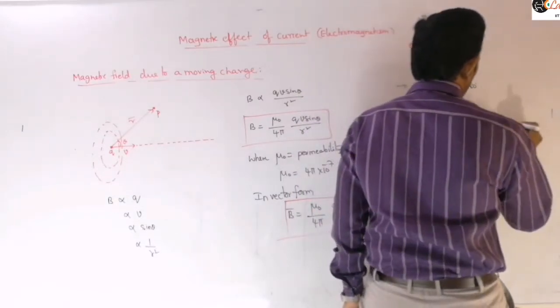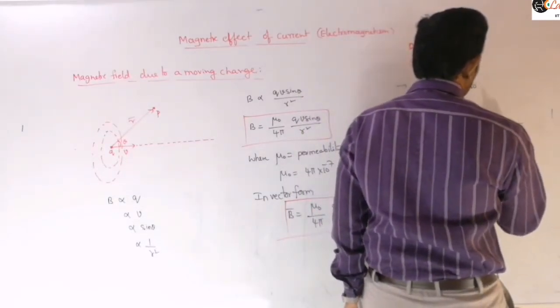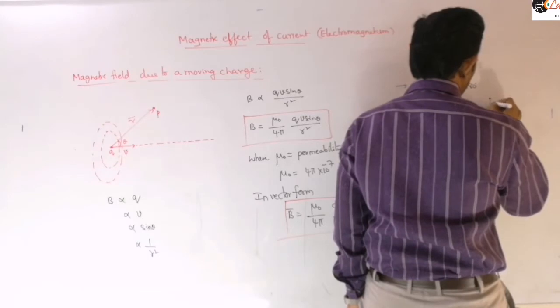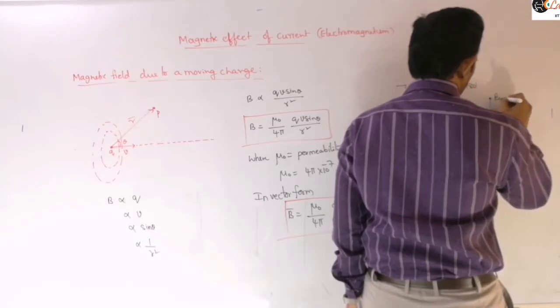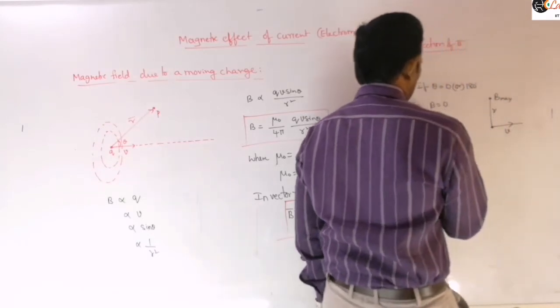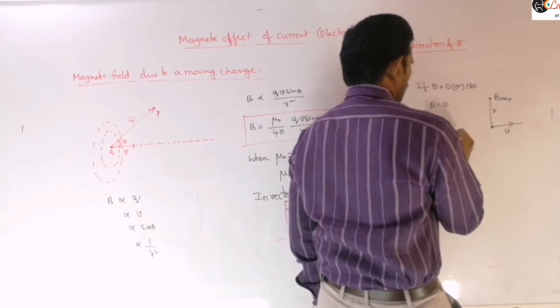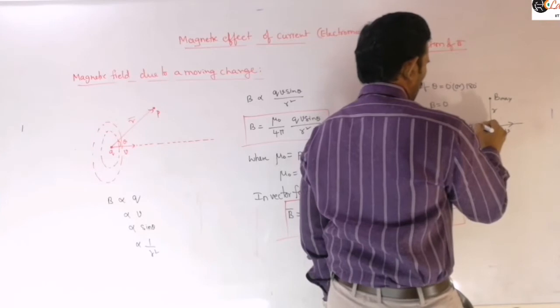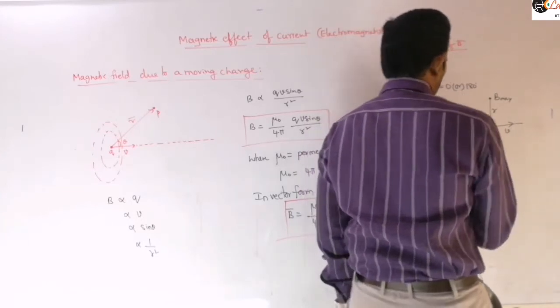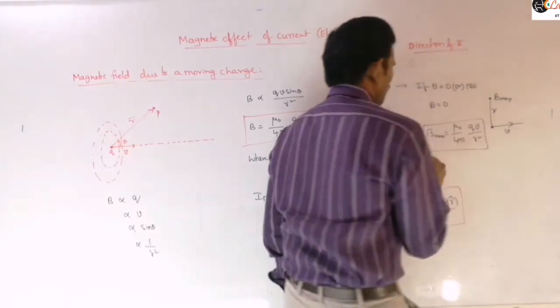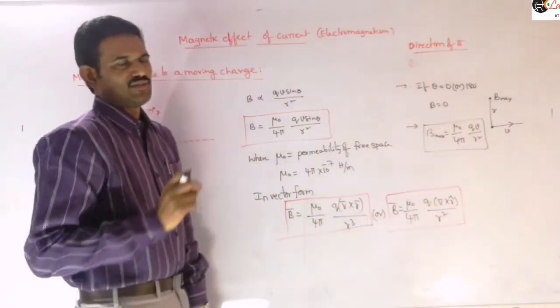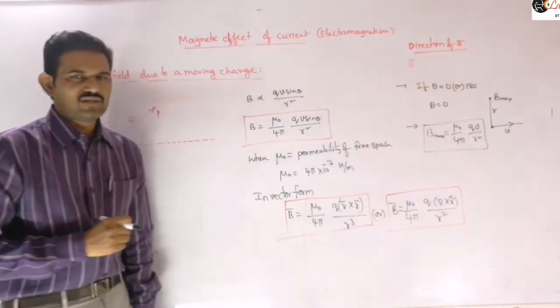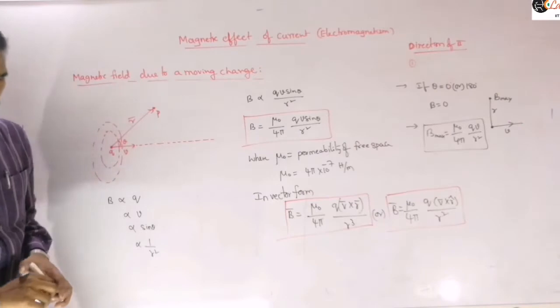Therefore B maximum is equal to mu naught by 4 pi into qv by r squared. That means the theta value will be 90 degrees for a given distance r. And next point.